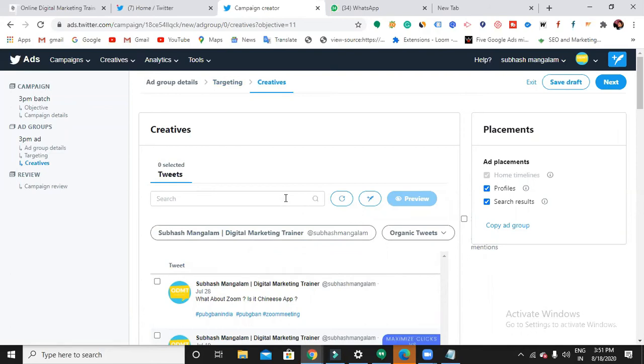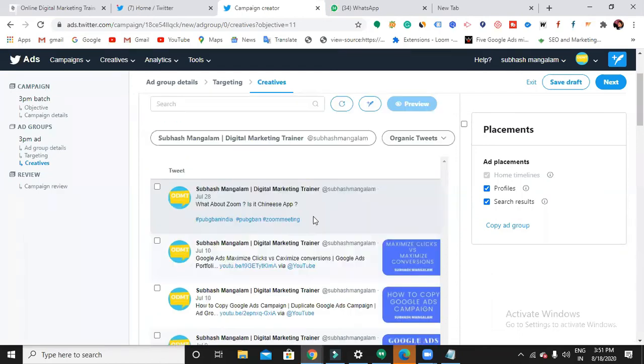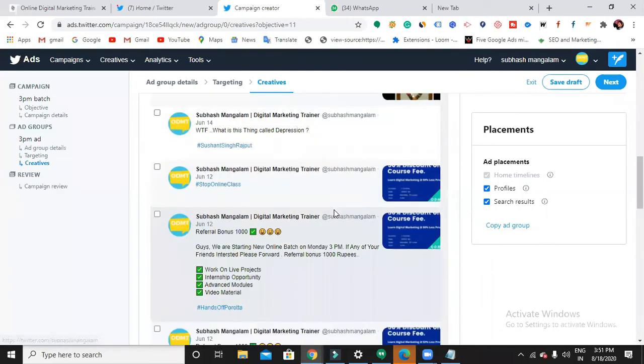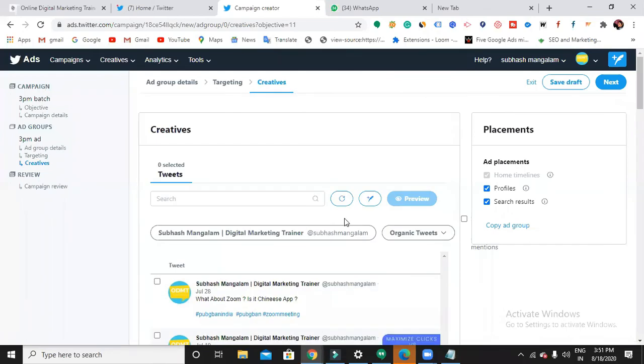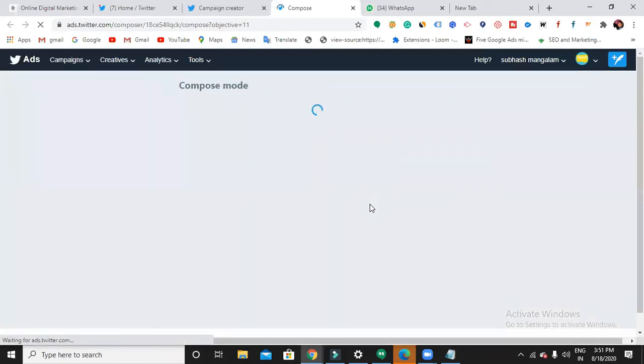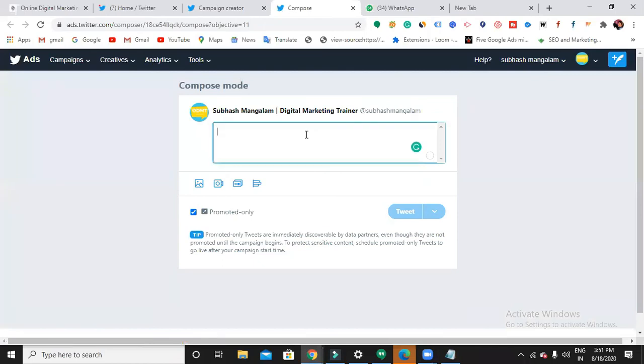Okay, now here you have an option in Twitter: you can use the tweets you already have in your account, or else you can add a new image. If I scroll down, I can see a few tweets we already have. If I want, I can just choose these. Or else if I want to add a new one, click create a tweet. You can just compose here.